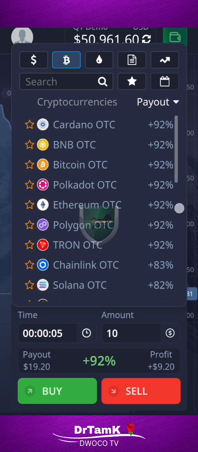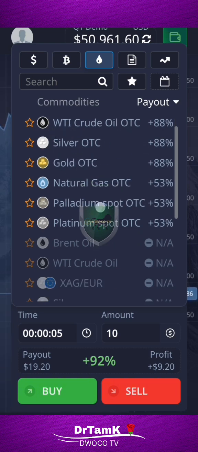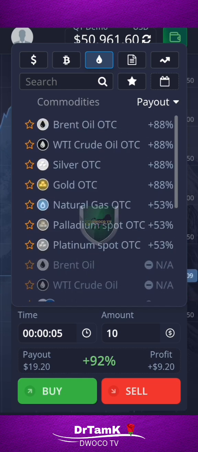And then here, like I said, if you tap on this stuff that looks like oil, you're going to see commodities, items that people are buying and selling, like Brent oil OTC, WTI crude oil OTC, silver. You're going to see real life material that people are buying and selling, like gold and the rest of them. You can see gold, silver, and the rest.